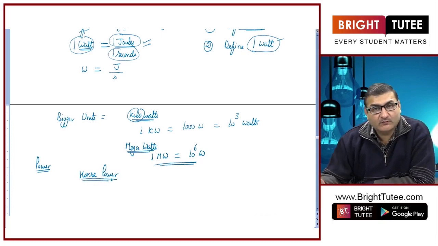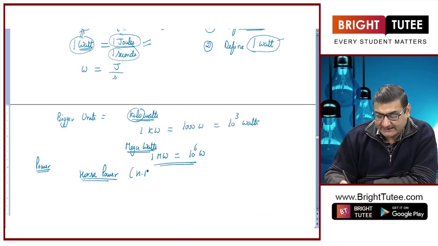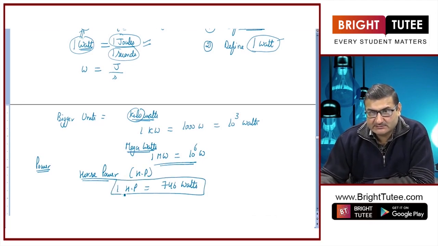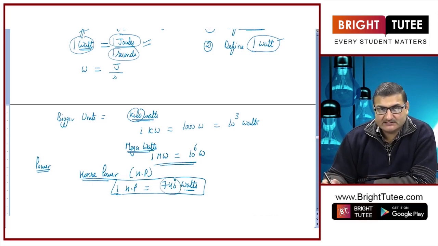Horsepower was the older unit of power, right, represented as HP, and in 1 horsepower there were considered to be 746 watts. So, now there are two things, try to relate what I am saying, just making you confused in language. How many watts are there in 1 horsepower? 746.